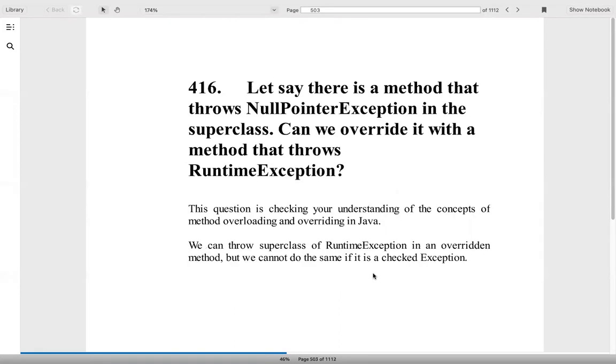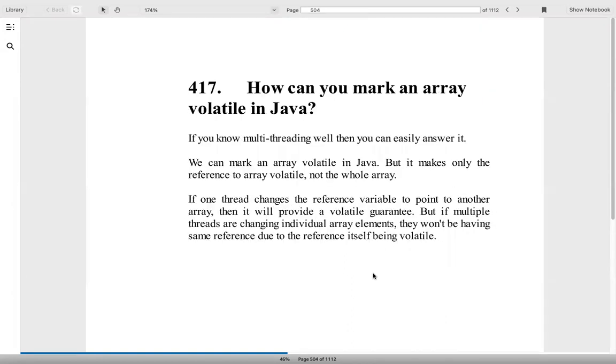Okay. Now, let's say there is a method that throws NullPointerException in a superclass. Can we override it with a method that throws RuntimeException? Okay, we can throw a superclass of the runtime exception in an overridden method, but we cannot do the same if it's a checked exception. So the concept is we can do it for runtime exceptions, but we cannot do it for compile-time checked exceptions.